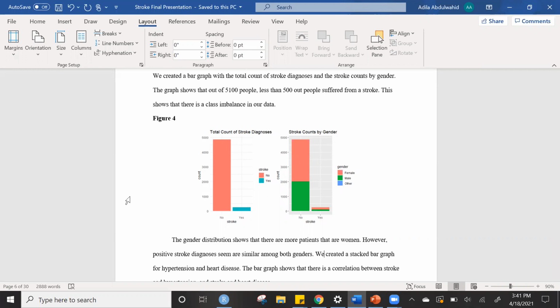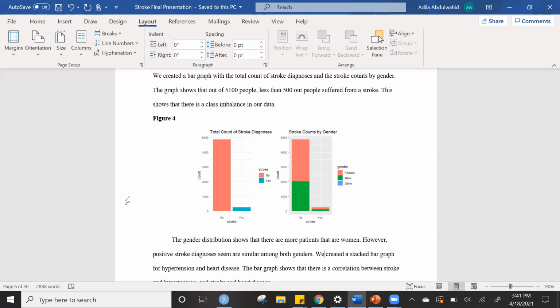We do have a little under 500 positively diagnosed stroke cases and almost 5,000 negatively diagnosed stroke cases. As far as gender goes, females are trending to be the majority, with male next, and we have one case of other, which we're going to leave as well, just because it's only one case.